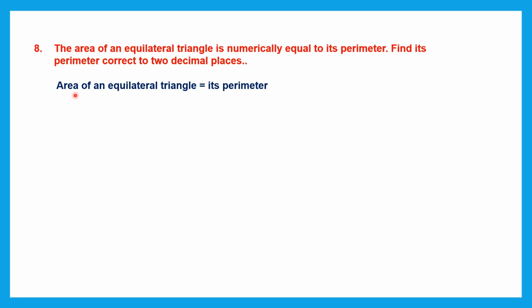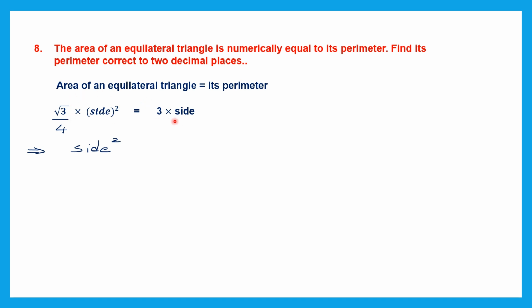So what we are going to do is take the formula of the area of an equilateral triangle and write that it's equal to the formula of the perimeter. So let's write that. This is the formula of the area of an equilateral triangle: root 3 divided by 4 into side square is equal to 3 into side. Now we are going to bring all the sides to the left hand side and take all the numbers to the other side. So here we have side square and now we're going to transpose this side to the left side.